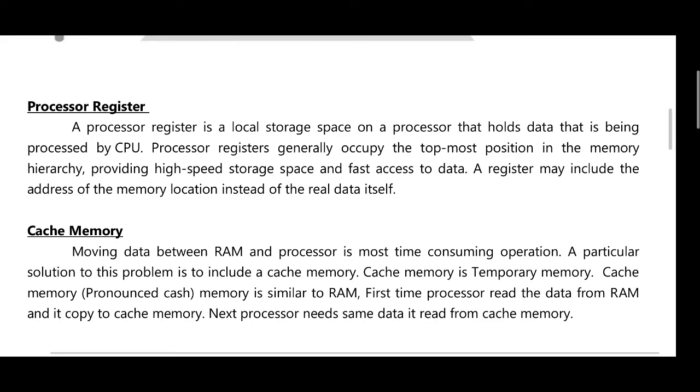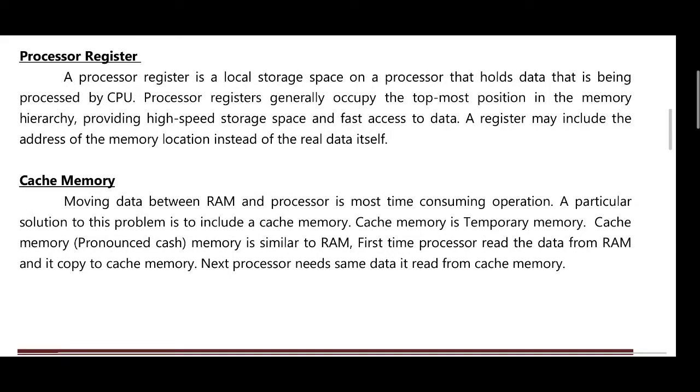Processor register. A processor register is a local storage space on the processor that holds data that is being processed by the CPU. Processor registers generally occupy the topmost position on the memory hierarchy, providing high-speed storage space and fast access to the data. A register may include the address of the memory location instead of the real data itself.